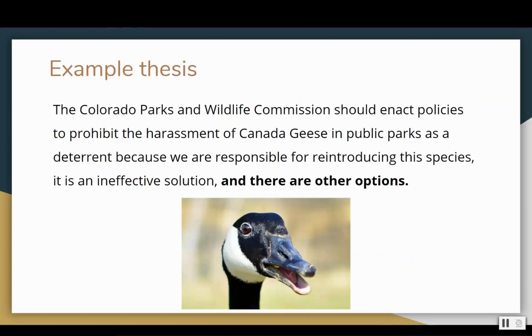Okay, let's start with a sample thesis. The Colorado Parks and Wildlife Commission should enact policies to prohibit the harassment of Canada geese in public parks as a deterrent because we are responsible for reintroducing this species. It's an ineffective solution and there are other options. I've highlighted the last portion because we're going to focus on the third body paragraph, which is reflected here in the third point of the thesis.